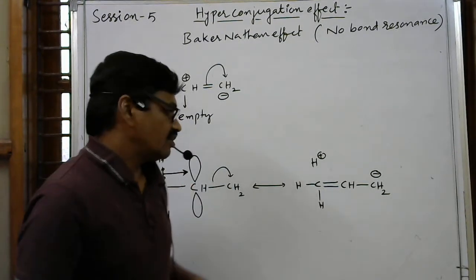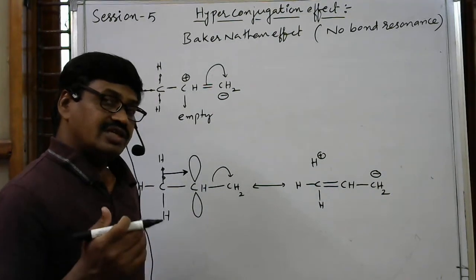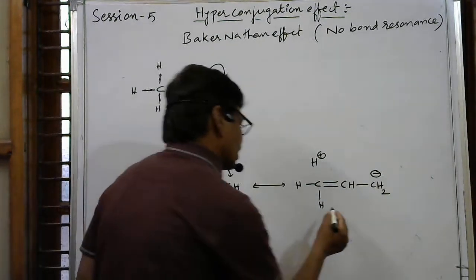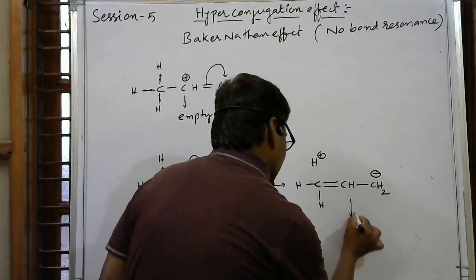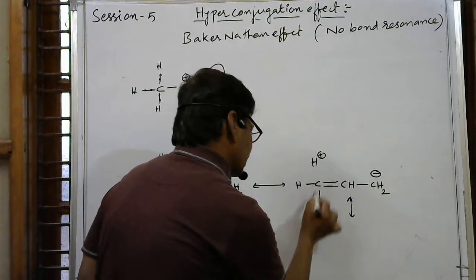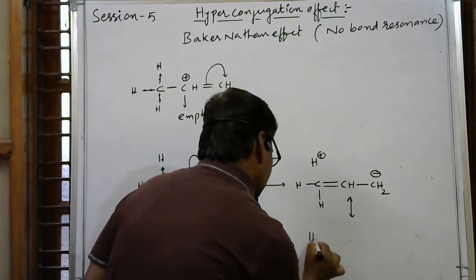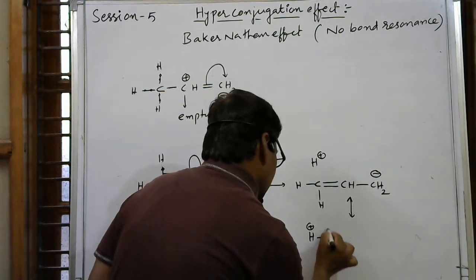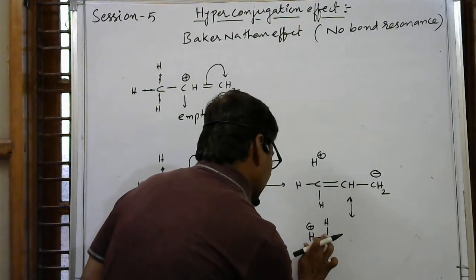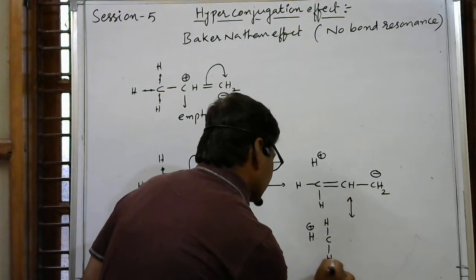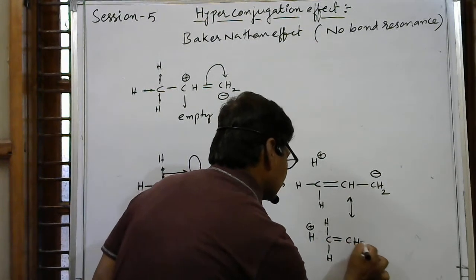That means we can write how many resonance forms for this, we can write in this way. Here one more resonance form. Here it will come here. That means H positive, then C, here H, here no bond, here hydrogen, then double bond, then CH, then CH2 minus.